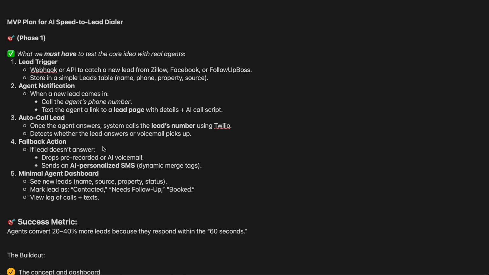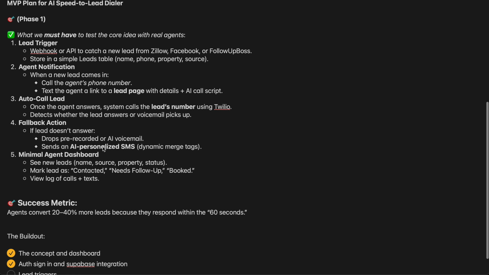The MVP is going to be for phase one. We'll be working on lead trigger, webhook, and API calls for Zillow and Facebook. I might just start with Facebook right now, because I'm generating a lot of Facebook leads, so that'll probably be the main one for now. But obviously include Zillow for sure, because I know a lot of people get a lot of Zillow leads. Follow Up Boss, which is also a big popular CRM out there, will be another one.